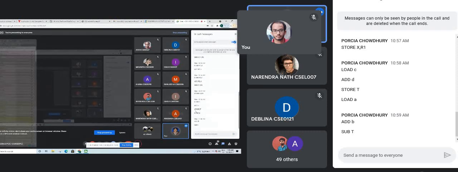Now what we will do is sub T. What do we have in the accumulator now? A plus B, isn't it? So sub T means whatever we have in the accumulator, that value will be subtracted by T, and in T we have C plus D. So now that is the difference. As you are allowed to do the operation only with the help of the accumulator, that's why I have done it in this way.